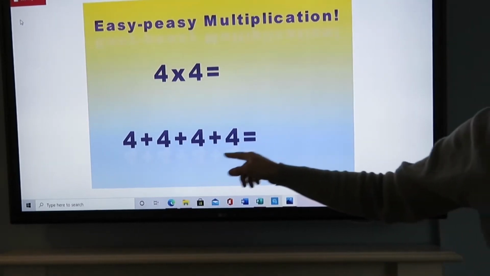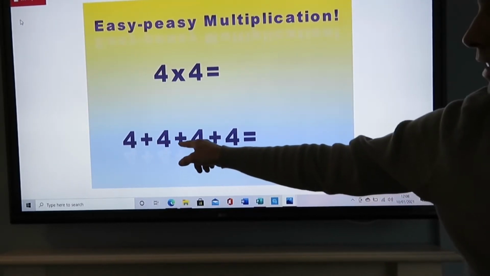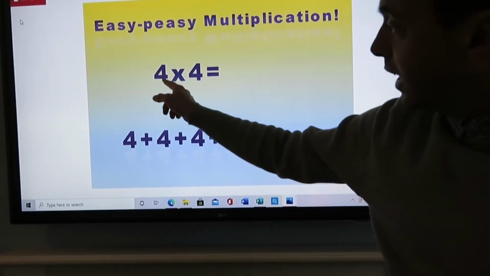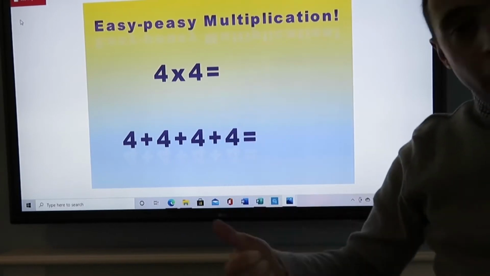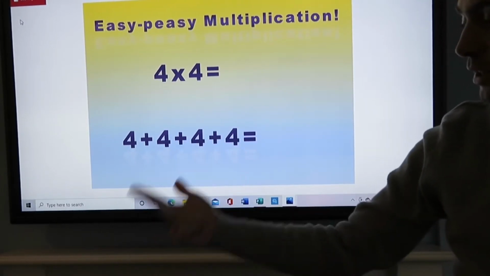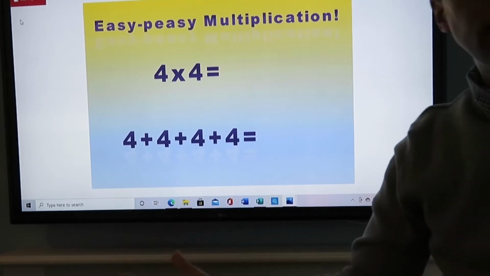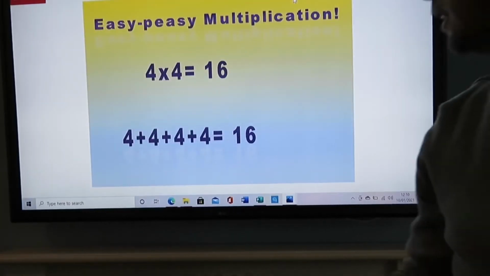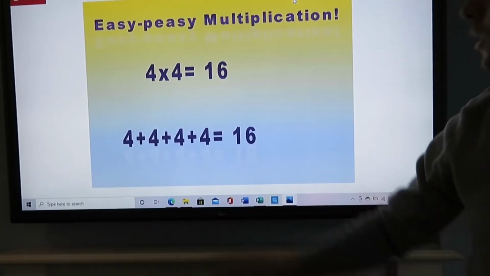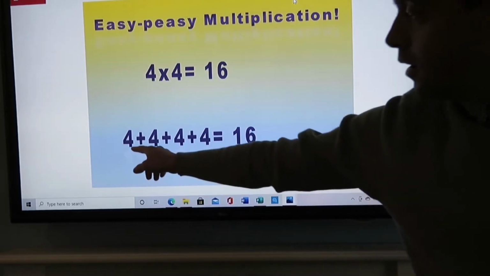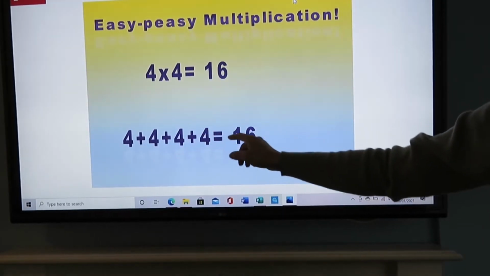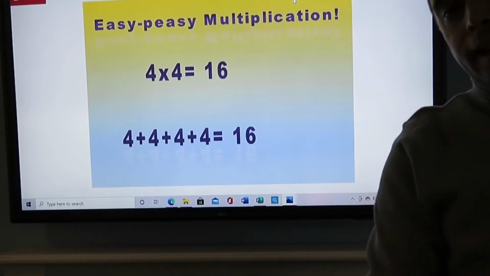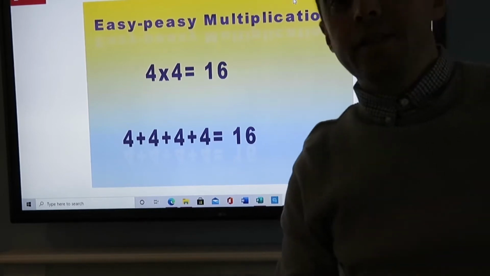We can do the repeated addition. 4 add 4 is 8, add 4 is 12, add 4 again is 16. Or we can count in 4s 4 times. 4, 8, 12, 16. So the answer to 4 times 4 is 16. And here is how we write the answer. So we've got 4 times 4 equals 16, 4 add 4 add 4 add 4 equals 16. There are other ways we can represent this, and I'll show you in a few seconds.